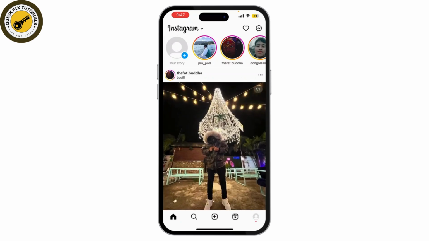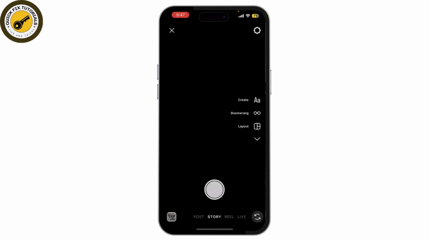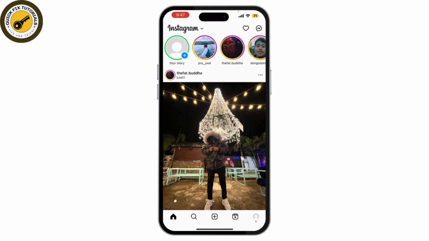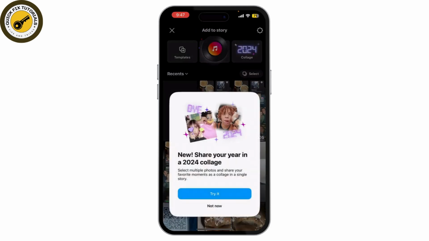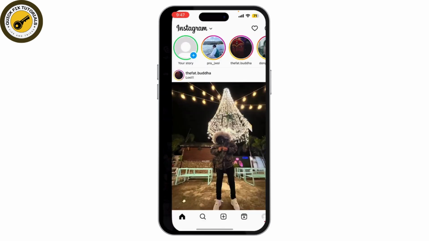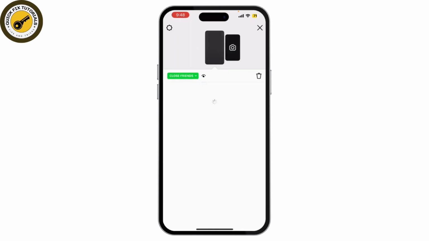One of the easiest ways to see who's checking out your profile is through Instagram stories. Whenever you post a story, Instagram shows you a list of everyone who has viewed it. Simply post a story, then swipe up on the screen to see the list of viewers. For example, I'm going to be posting one story right here. Now, after you've posted your story, simply tap on it and swipe up, and here you can find all the viewers who have seen your story.